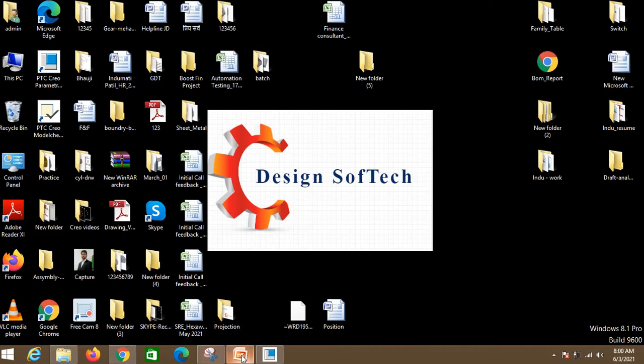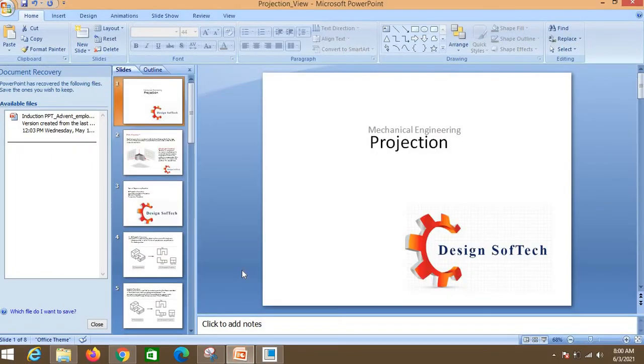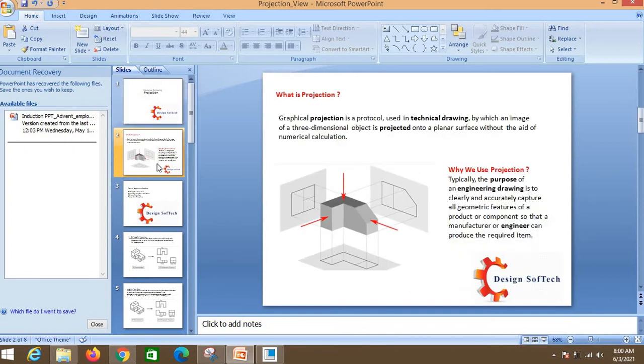Hello everyone, good morning. Today we will see what is meant by projection, what is meant by mechanical or engineering projection we can say. Okay. So first of all, what is projection? All these definitions I have taken from Google itself, but I will explain this in a simple way. Okay. So what is meant by projection?